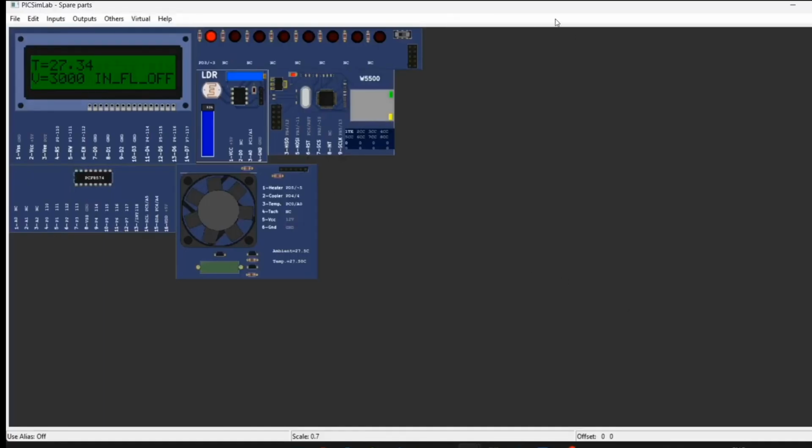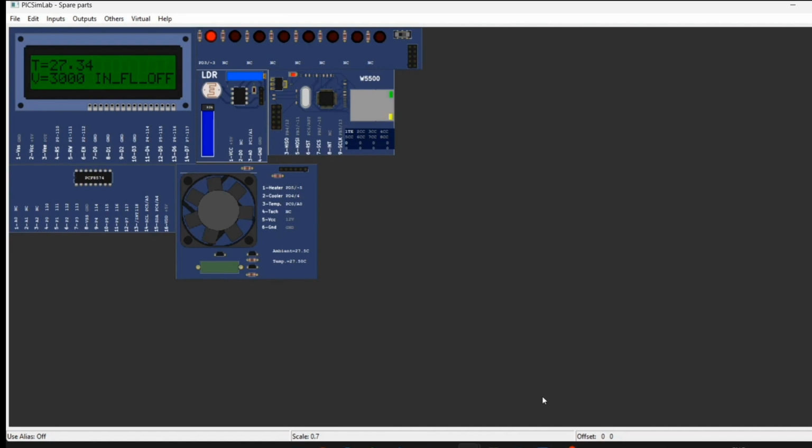Now, this is the user interface of PicSimLab. This is an LCD display. The temperature is 27.34 and the tank is full at 3000, inlet off. This is the LDR, and these are the LEDs for gardening. This is the Ethernet for internet connectivity to the Arduino board. This is the cooler and heater.